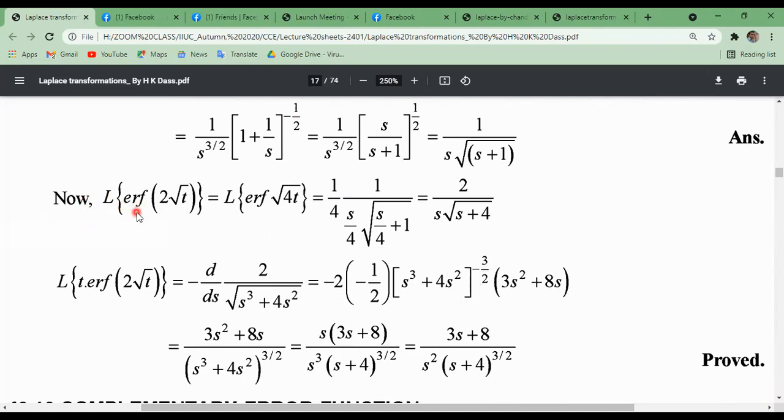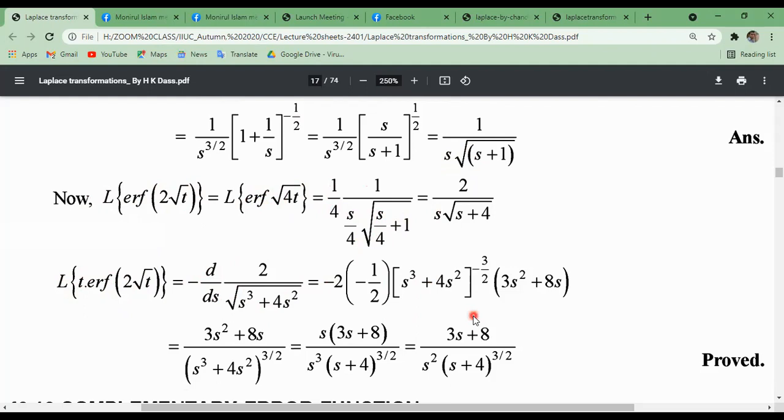Now what will be the Laplace transformation of error function of 2 into root over t? Laplace transformation of error function of root over 4t equals 1 by 4, 1 by s divided by 4, just taking s by 4. Similarly, for Laplace transformation of t into error function of this, we have to use the property of multiplication with t. That means minus the first derivative of f of s.